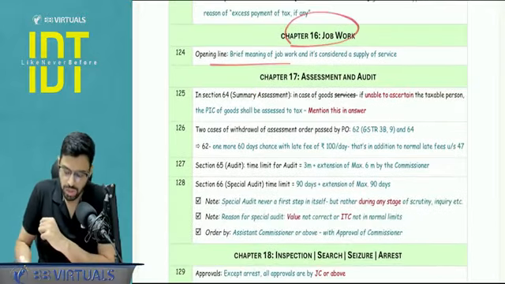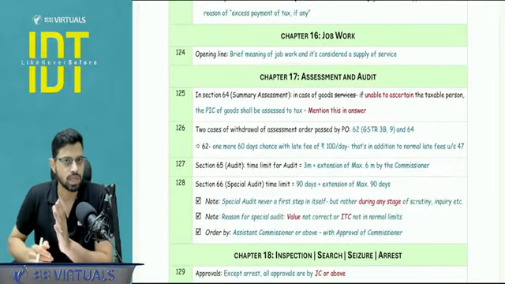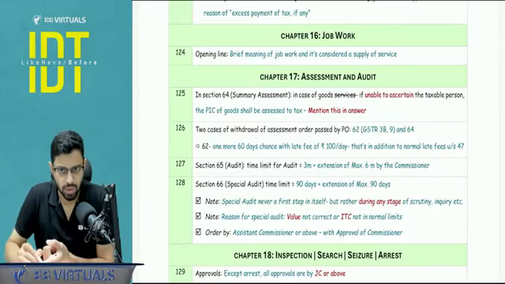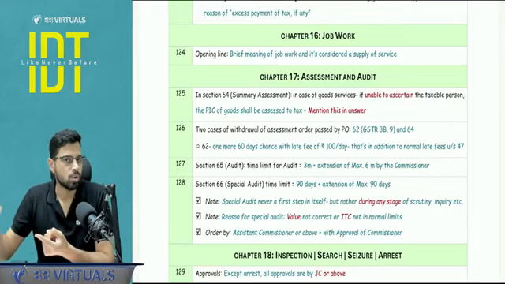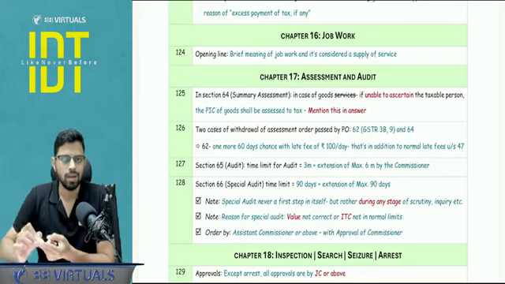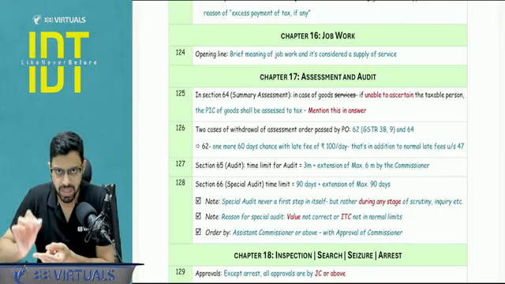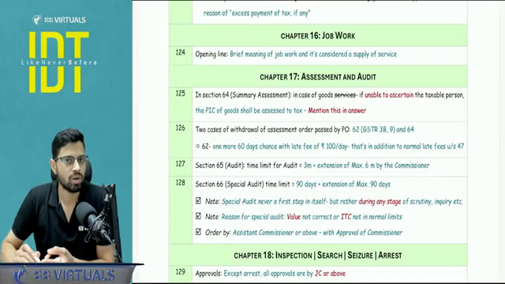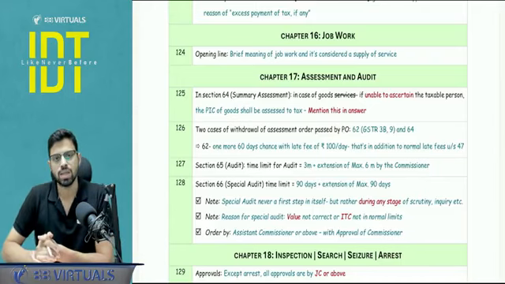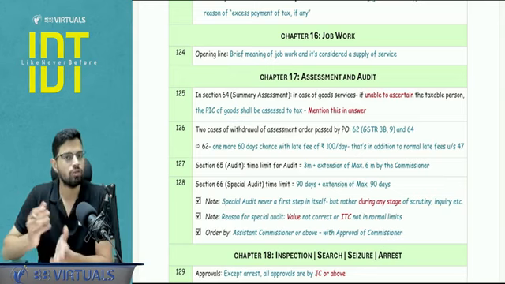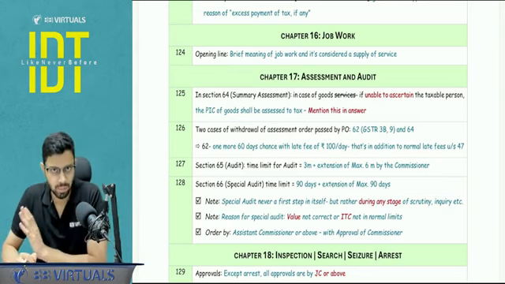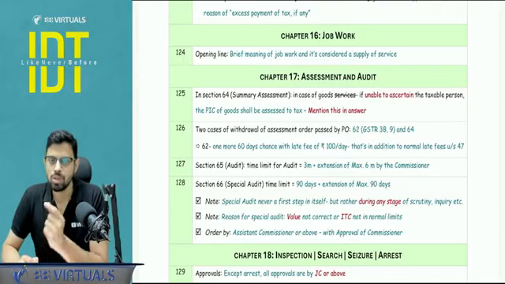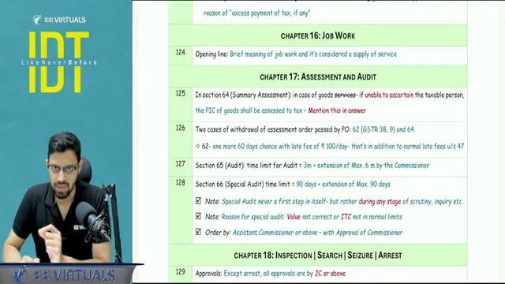Chapter number 16, job work. Just a point to be noted, whenever any practical question is asked, the first opening line you should be giving is what is the meaning of job work. That is basically you are doing some treatment process on goods belonging to others. Second, you have to write that as per Schedule 2 of CGST, this is a supply of service, so the service rate you have to apply. Point number 3 to be noted, if there are any goods used in the process, still this would be a composite supply where the principal element is the supply of service, and you would be using Schedule 2. Obviously, this is a supply of service. You are going to apply the rate of GST of services, not goods.